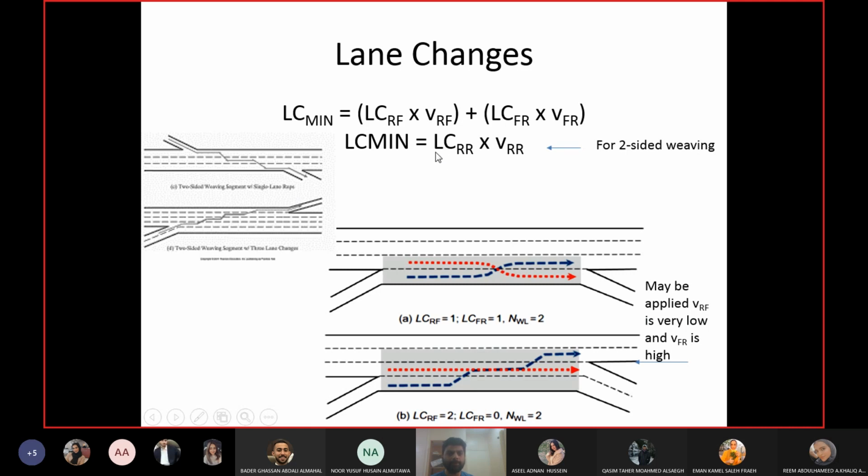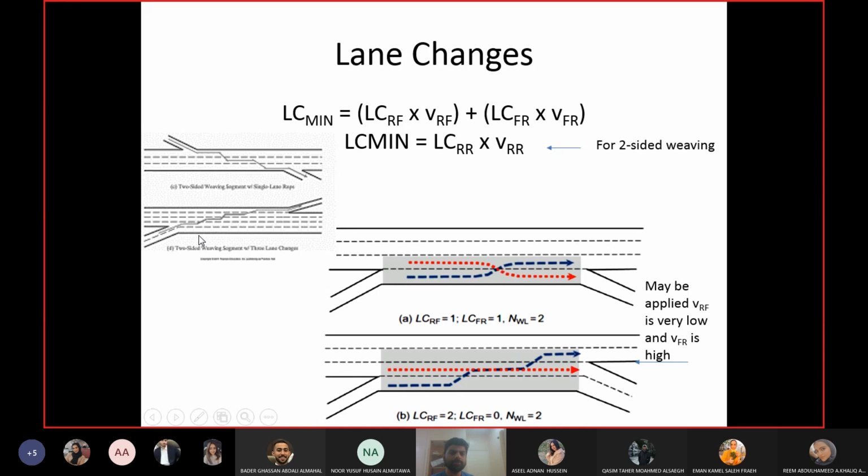You only take ramp to ramp, because that will give you the maximum value. If it is two-sided weaving, like in this case or this case, then you will take the lane changes only from ramp to ramp. Then you don't need freeway to ramp or ramp to freeway, because ramp to ramp is the maximum one.